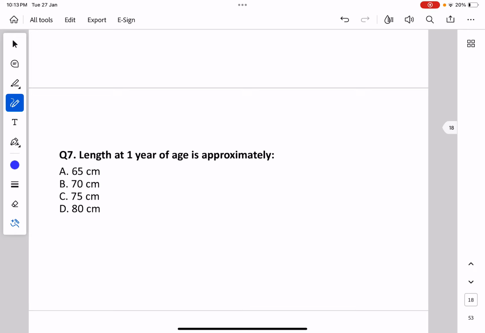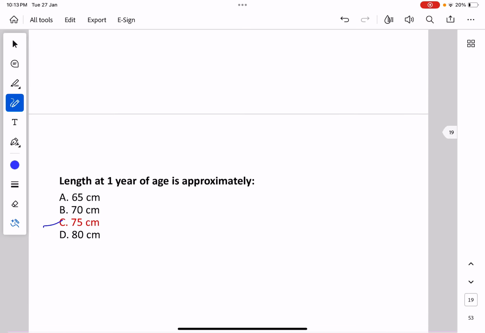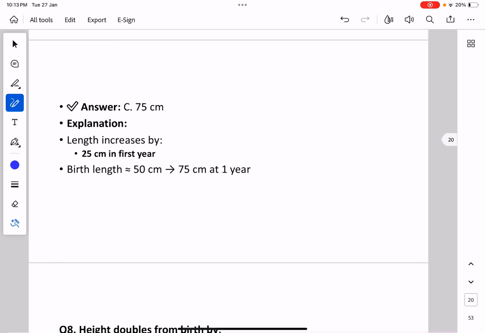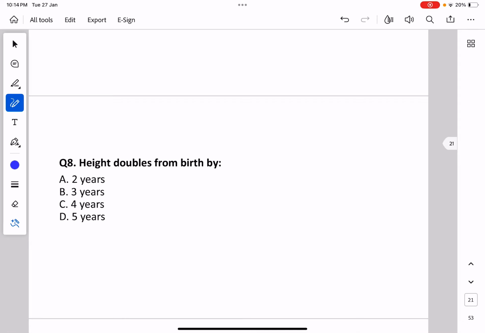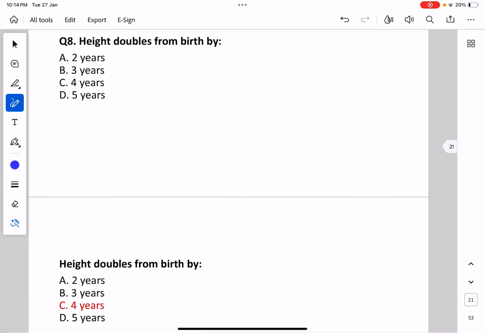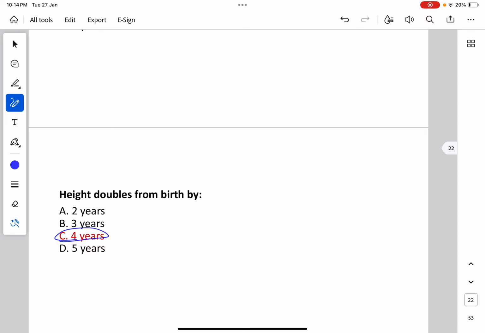And length at 1 year of age is approximately: what is the length of a baby at 1 year of age? The length is 75 centimeter. How does 75 centimeter come? The explanation will give the answer. Length increases by 25 centimeter in the first year. Birth length is around 50 centimeter as we have seen in the previous MCQ, so 50 plus 25. At the end of the first year, the length of the baby is around 75 centimeter. Height doubles from birth by 2 year, 3 year, 4 year or 5 year. Height doubles from birth by 4 years.